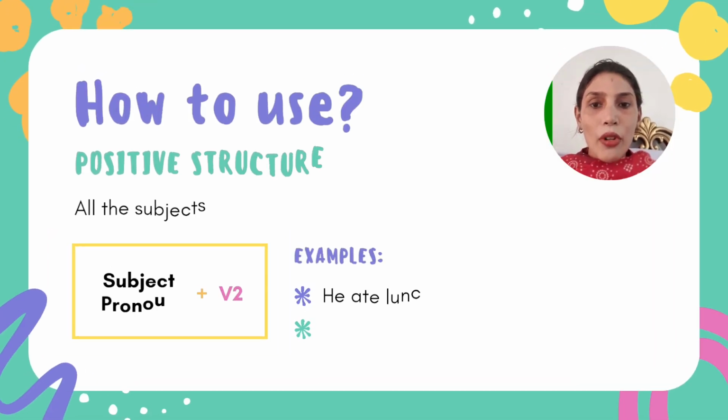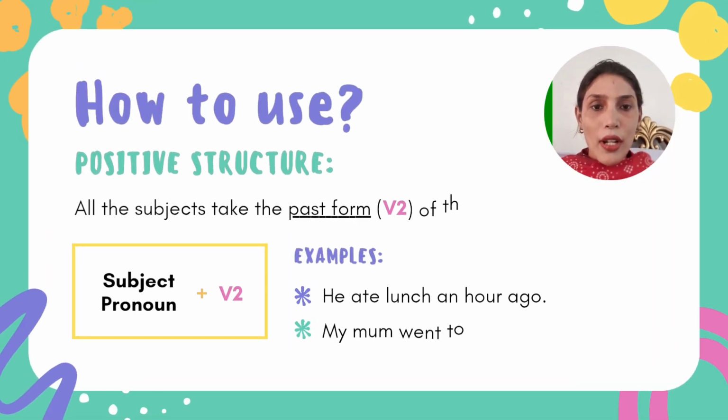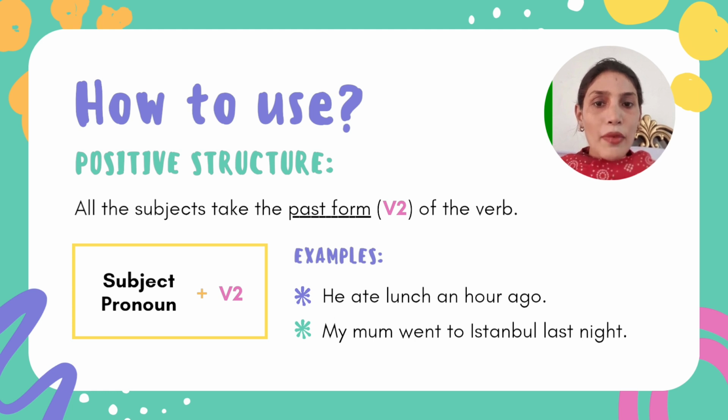So now let's talk about how to use the positive structure of past simple tense. All the subjects take the past form. V2 means the second form of the verb. Subject pronoun plus V2. First of all, the subject pronoun, and the second form of the verb, like: he ate lunch an hour ago.